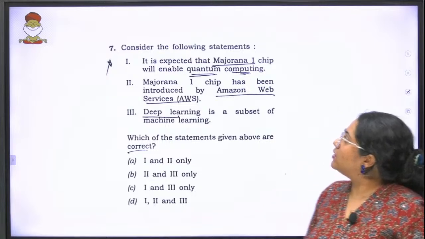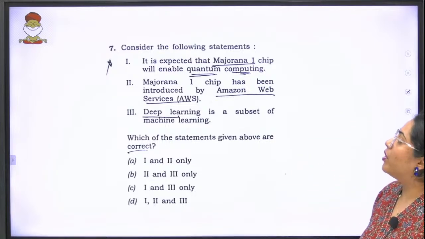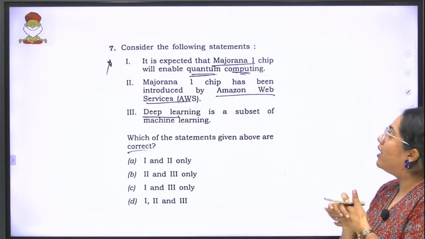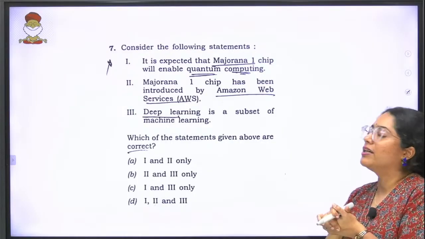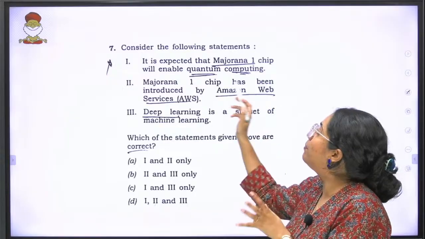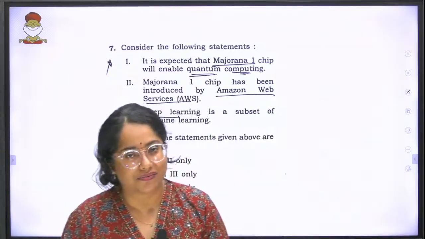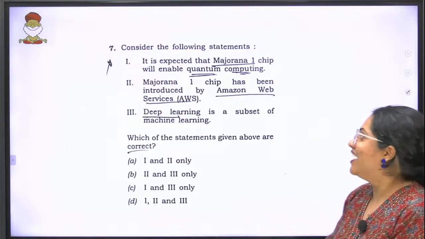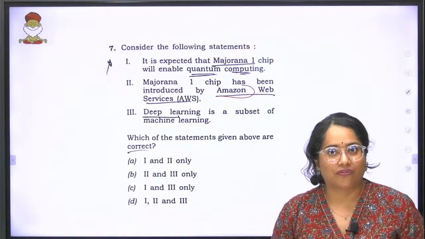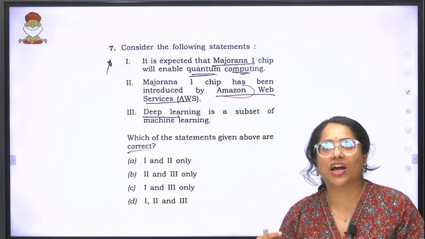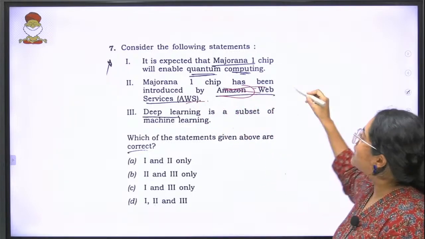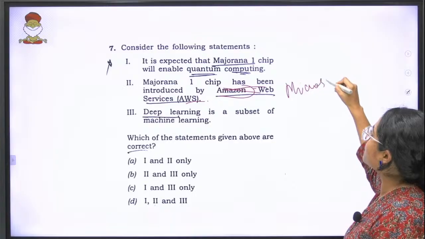Moving forward, consider the following statements. They are talking about quantum computing. Let's read all the statements. It is expected that Mahendravarman I chip will enable quantum computing. Second statement is Mahendravarman I chip has been introduced by Amazon Web Services. That is wrong. Again, understand Amazon is actually just an integrating platform. The actual tech giants are your Intel and your Microsoft and your Google and everything. So this is wrong. Mahendravarman is actually created by Microsoft.